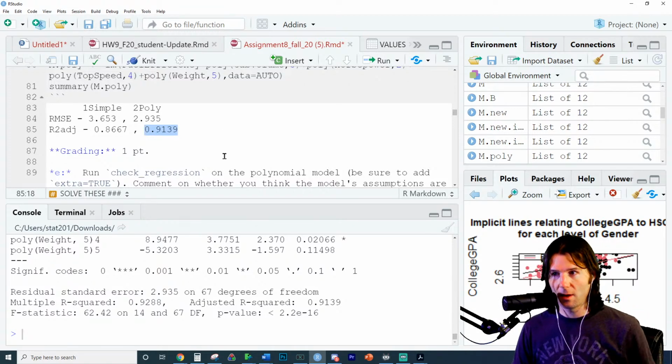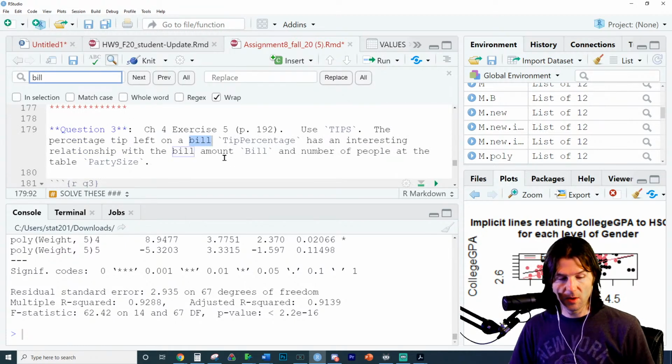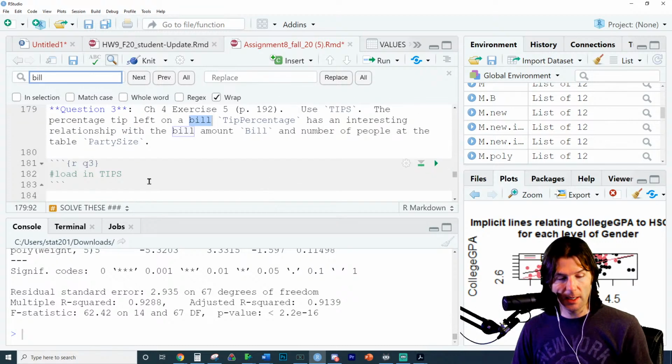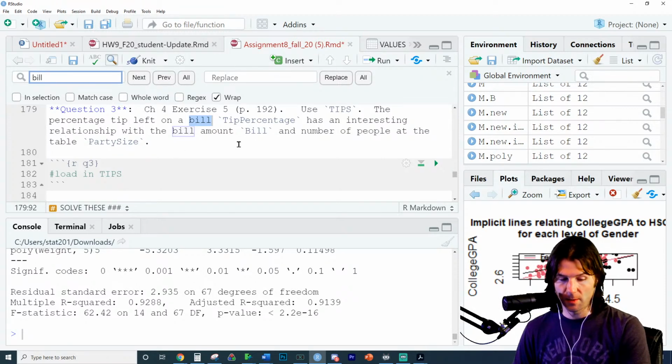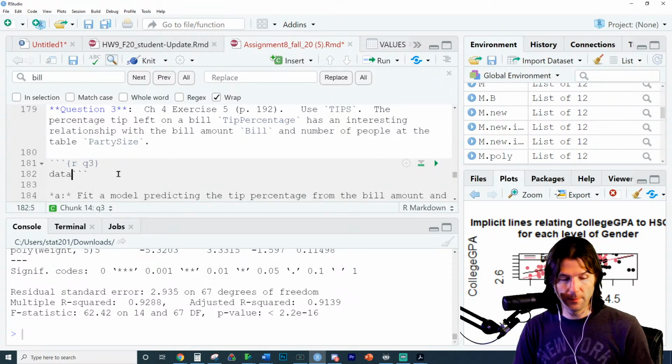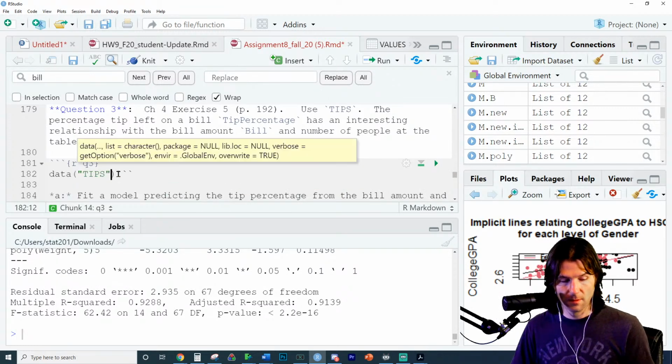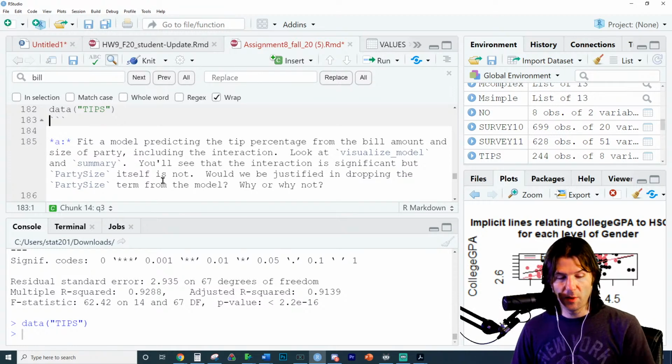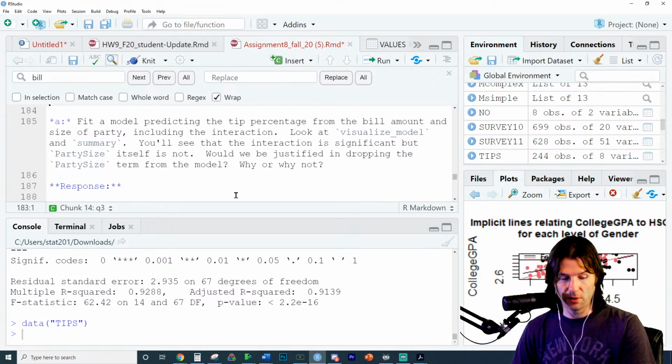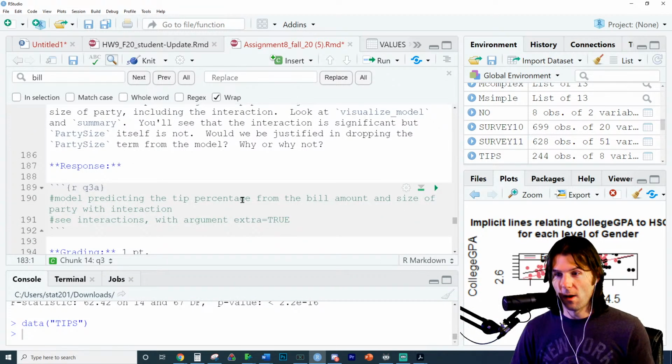You were talking about the tip with the bill size and stuff like that. So let me go down here to this one you're talking about, and let's talk about it a little bit here. I think this one has the interaction, right? Use tips. There we go. The percent tip left on the bill, tip percentage, has an interesting relationship with bill amount and number of people at the party. So let's load in the data frame. There we go. Fit a model predicting tip percentage from the bill amount and party size. Include the interaction.